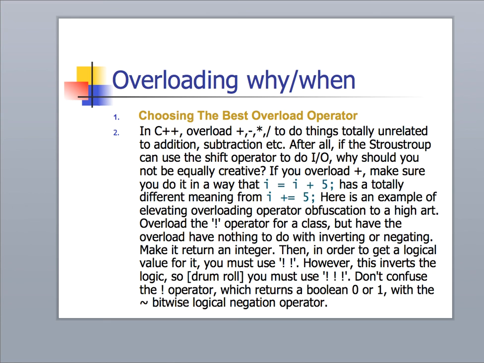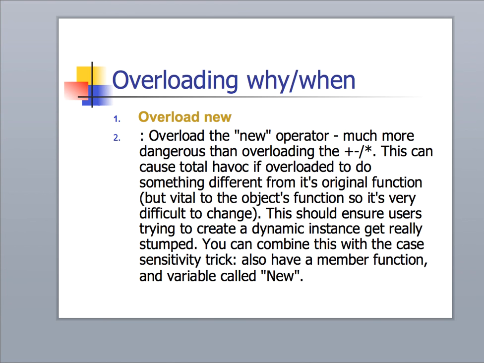And there's some other examples here. We don't want to overload the new operator in general, even though we can. In most cases, that can create a lot of problems. So we might create a member function with a different name, or like capital New, but we don't want to overload the new operator itself in general. That's usually a really bad idea.